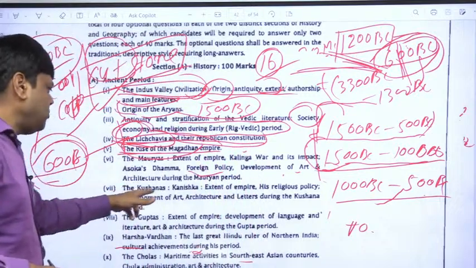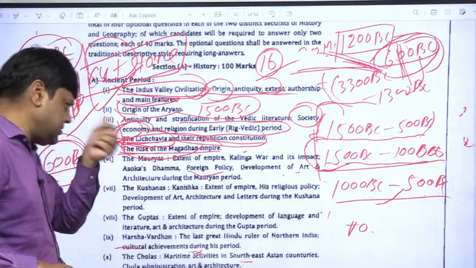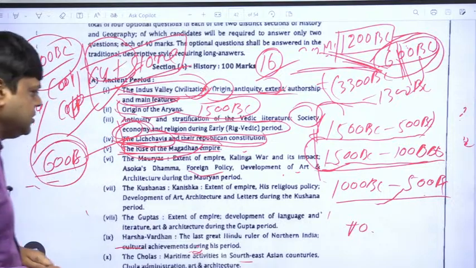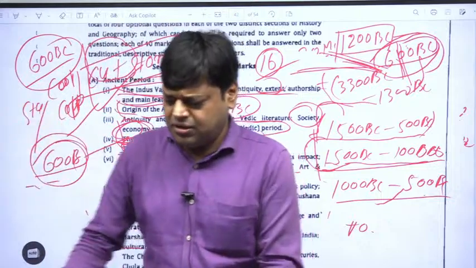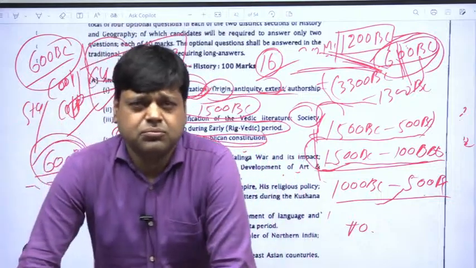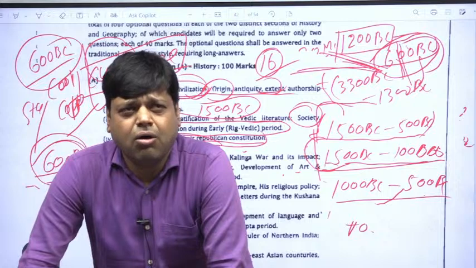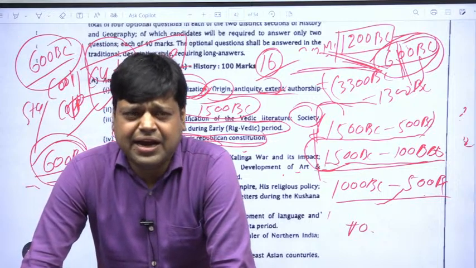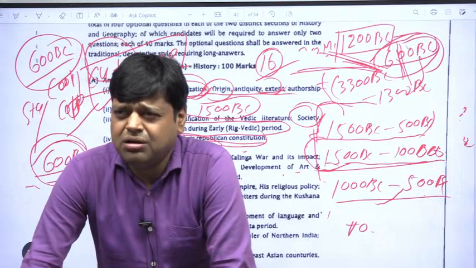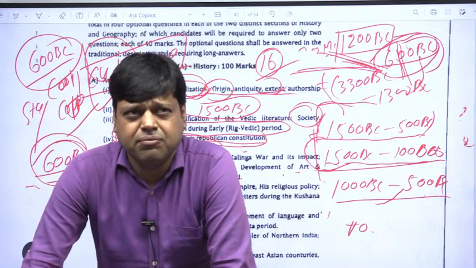Okay, now come to the Kushanas: Kanishka, extent of empire, his religious policy. Actually, these Kushanas were a tribe. Okay, and all these tribes came from Central Asia and attacked India around the 1st century BC.